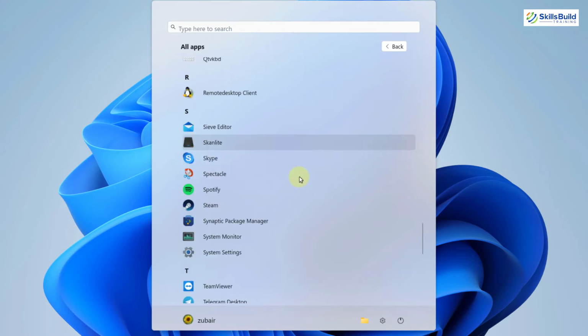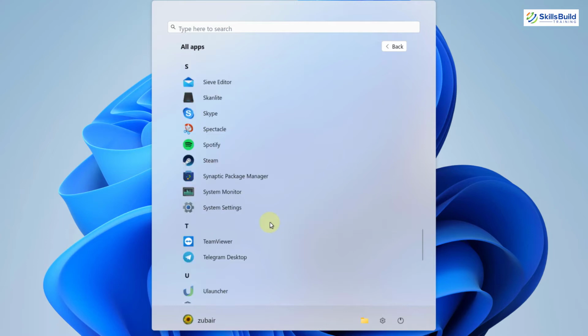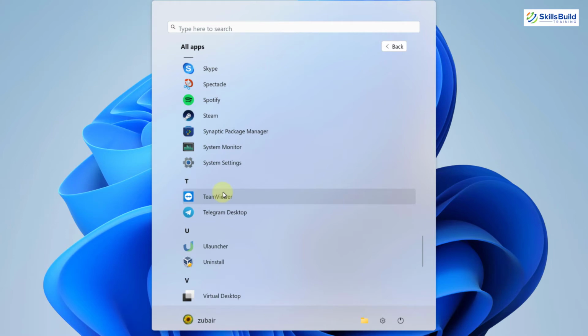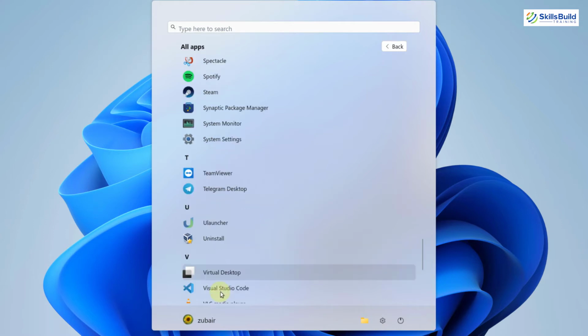And the good thing is we have Synaptic Package Manager available in it. Through that, you can download different packages into your system and start enjoying different things. And here we have TeamViewer for remote desktop access. After that, we also have some other things like virtual desktop. I will talk about this one in detail.